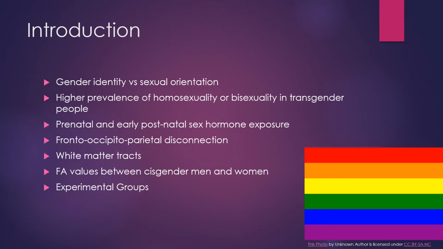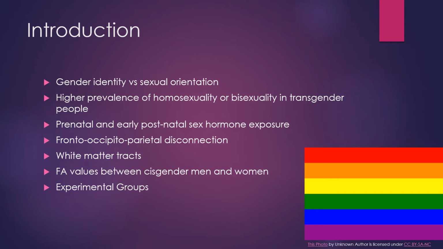Both sexual orientation and gender identity are influenced by sex hormone exposure during the prenatal and early postnatal period. This leads to the brain becoming less sexually differentiated than cisgender heterosexuals. Previous studies mention that the link to gender dysphoria in the brain is a fronto-occipital parietal disconnection, but this does not account for homosexuality and bisexuality in transgender people.